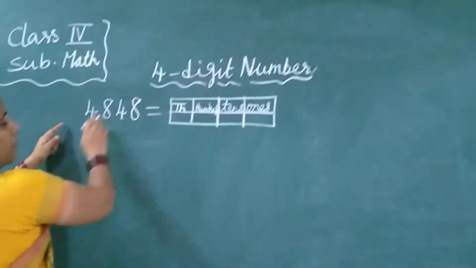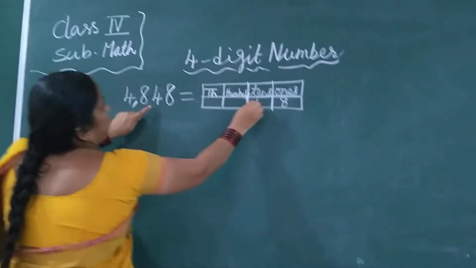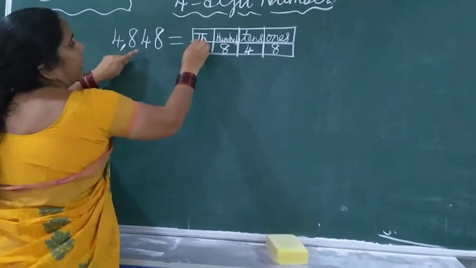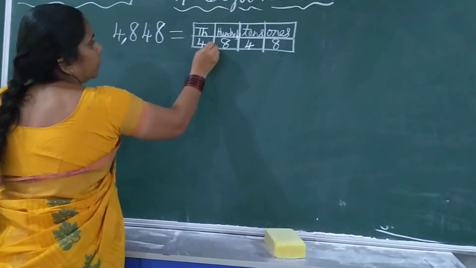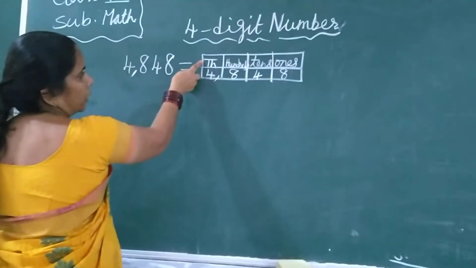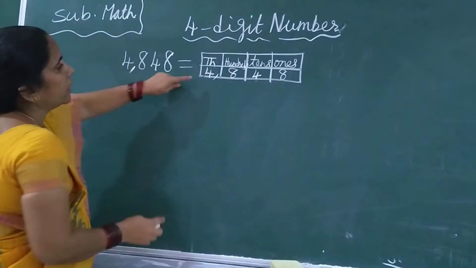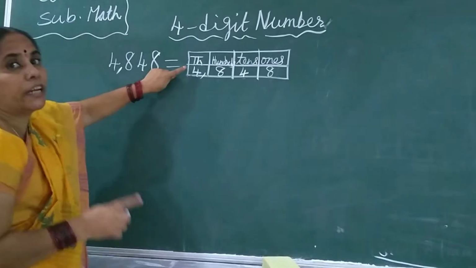And we will write this number here. We will start from ones. So 8 here, 4, 8 and 4. After 3 digits, we will put a comma. Small comma you put. This is 4848.